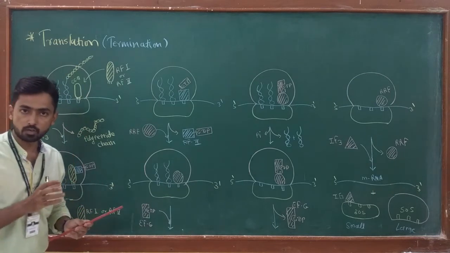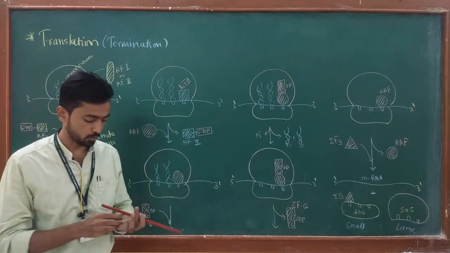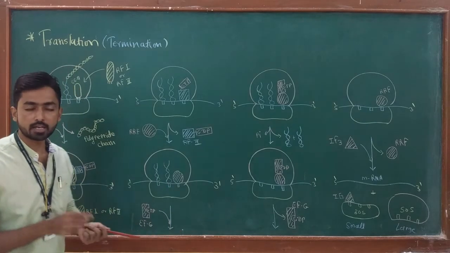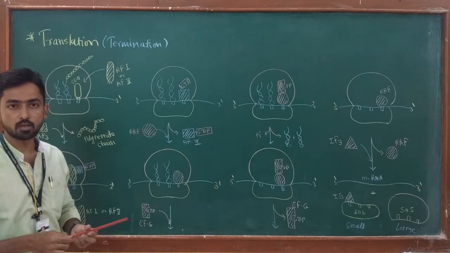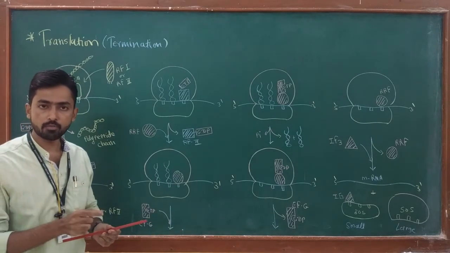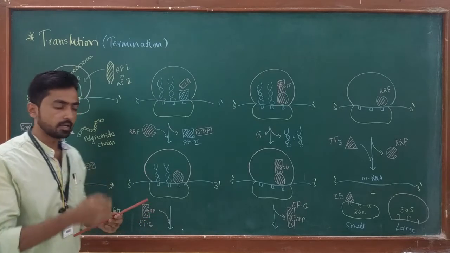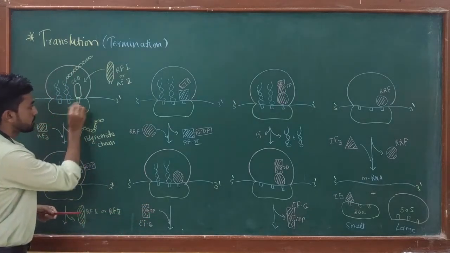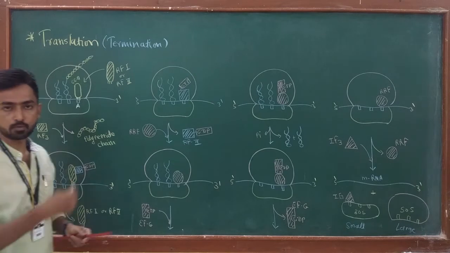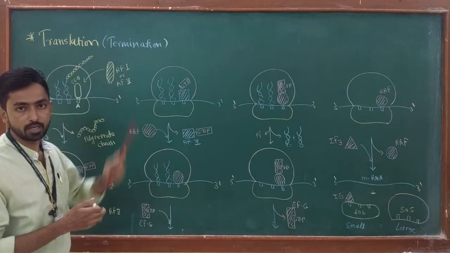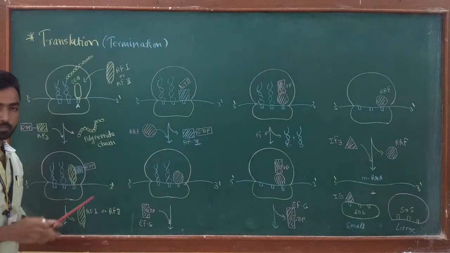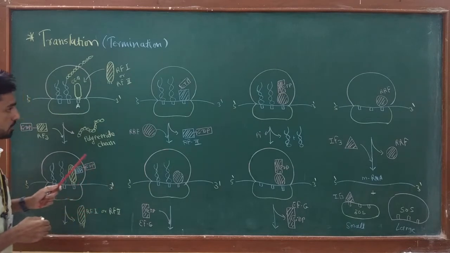This process of elongation of translation continues till the ribosome reaches a stop codon. We know that on an mRNA, three different types of stop codons are present, and they are UAA, UAG, or UGA. If any one of the stop codons enters the A site of the ribosome, then the process of termination begins. Okay, so in this lecture, I'm going to explain the process of termination by using this pathway.